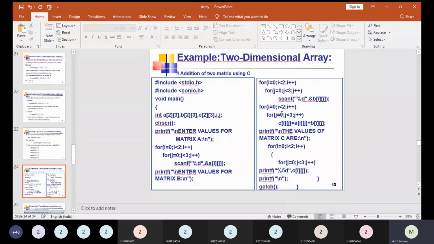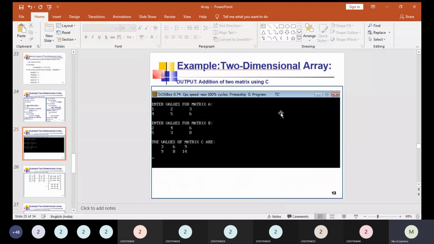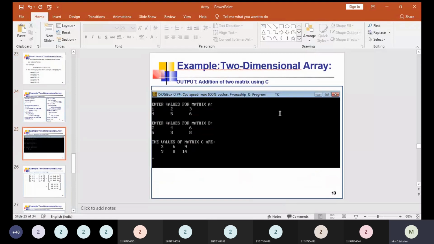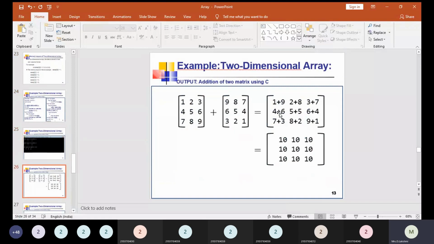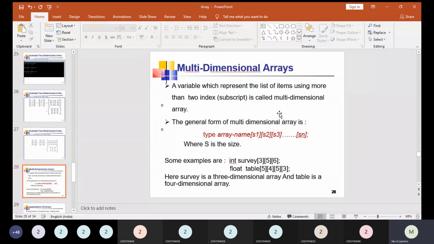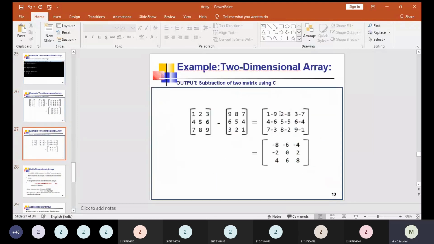So we have seen these example programs. In the example programs for the two-dimensional array, we are using several for loop statements, and this is the output of the two-dimensional array. How the addition is done manually is shown here. In a similar way to the addition of two matrices, we have seen the subtraction of two matrices. So several such matrix operations can be done with the help of two-dimensional arrays.